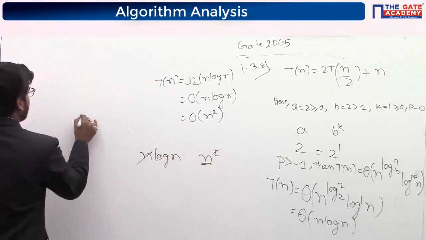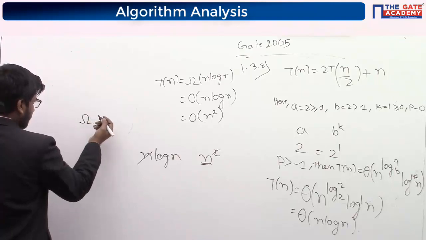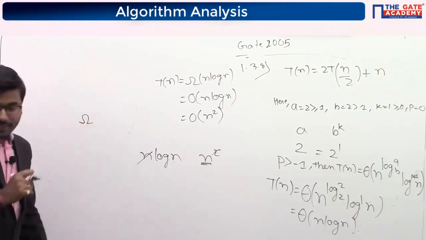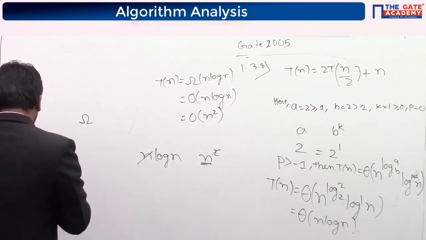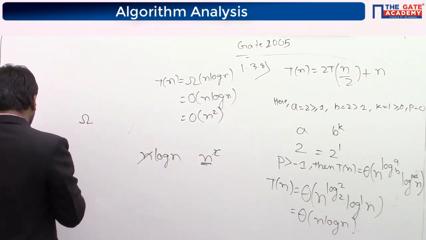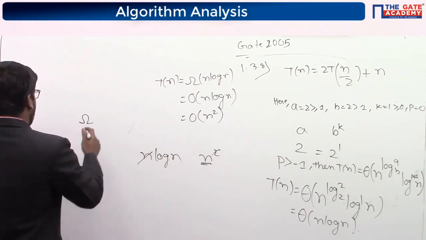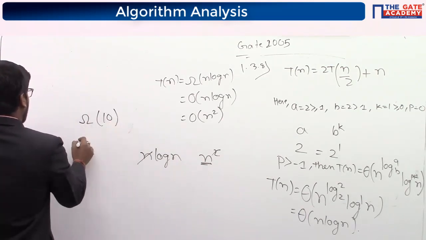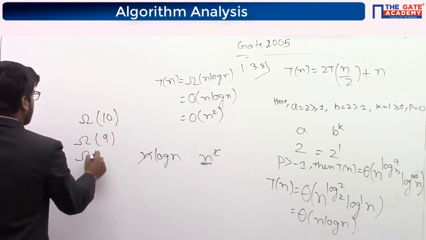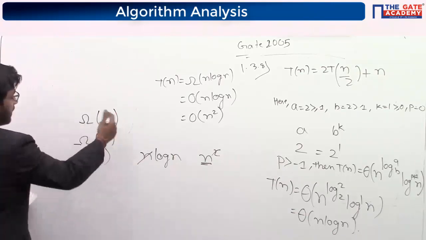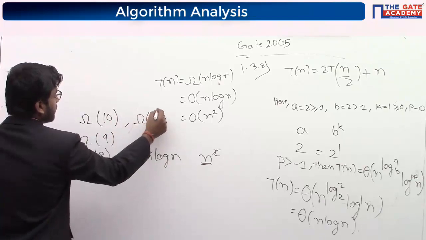In the example I took on the first day, if I say that the lower bound is 9, 10, or if I say the lower bound can also be 9 and 8, it is also fine, but we can't say the lower bound is 11.